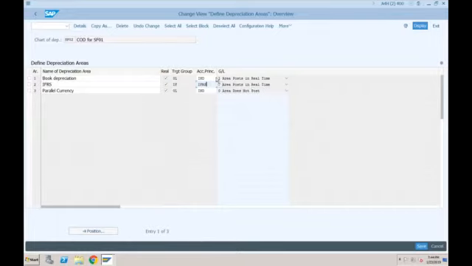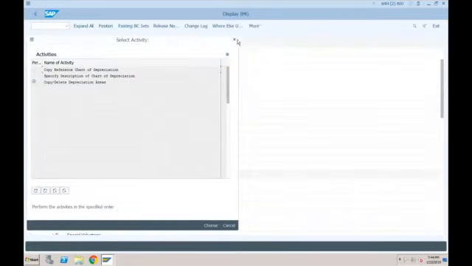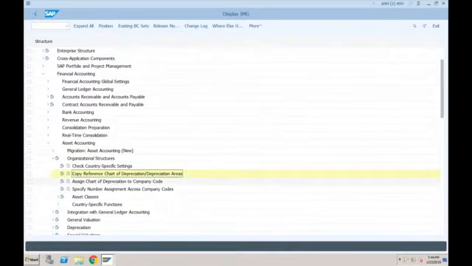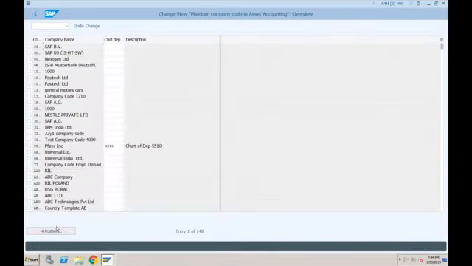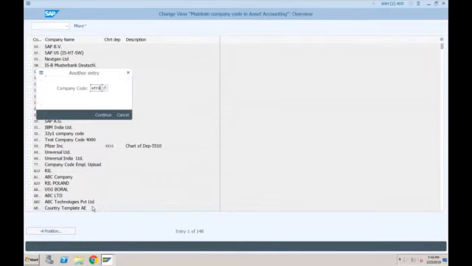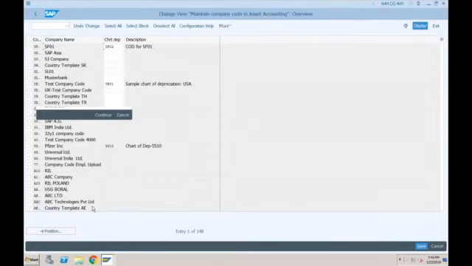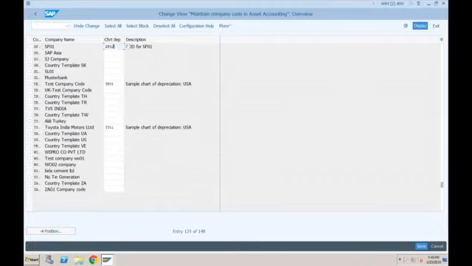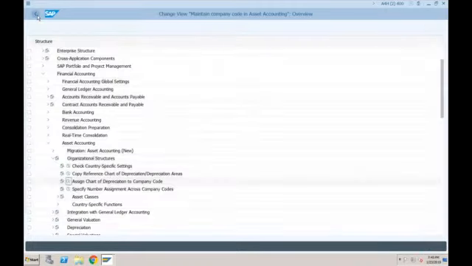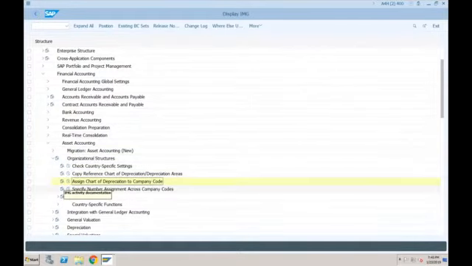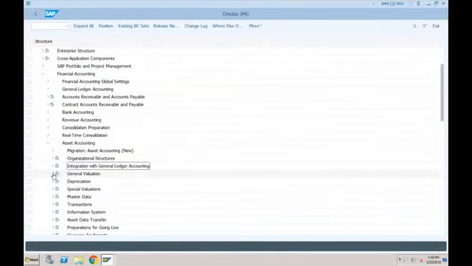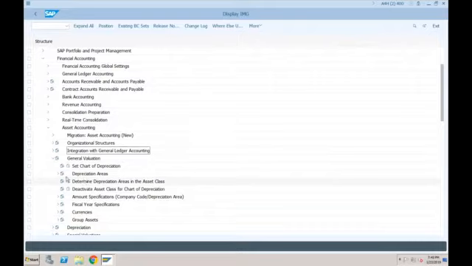So we created this chart of depreciation and then we assigned this chart of depreciation to our company code. If I go to company code SF01, you can see it is assigned to chart of depreciation SF02. The next thing, if you remember, I told you in general valuation there are some settings which you need to mandatorily perform.